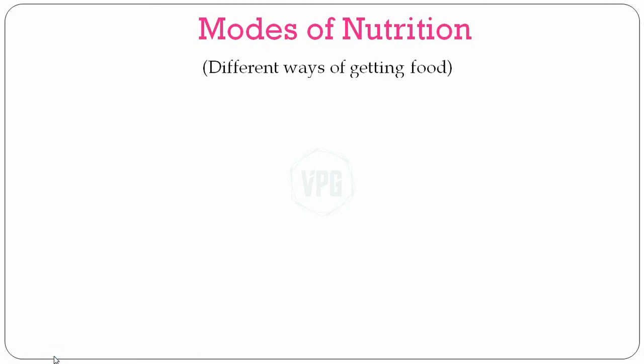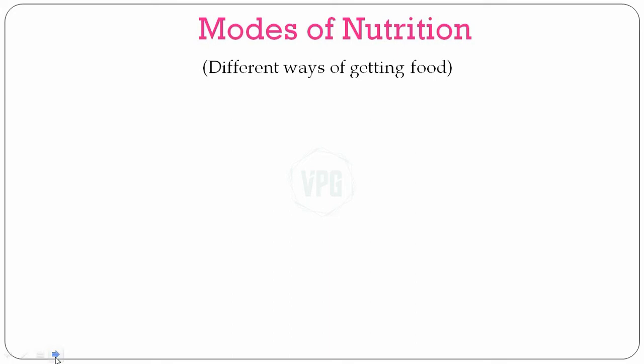Hello everyone. Today we are going to figure out the modes of nutrition. Basically, what are the different ways of getting food? So, based on how different living things get their food, we can classify them into two categories.